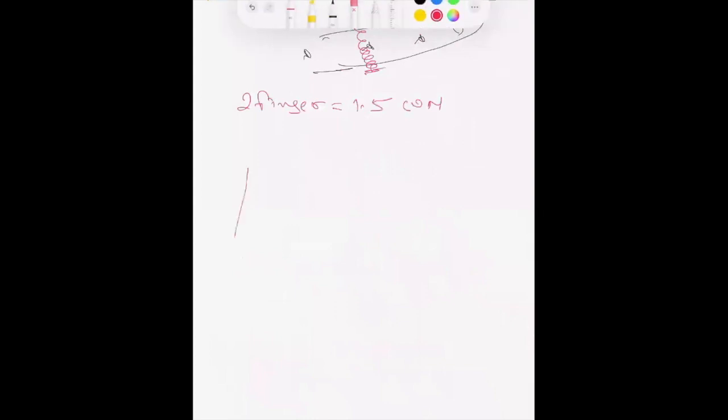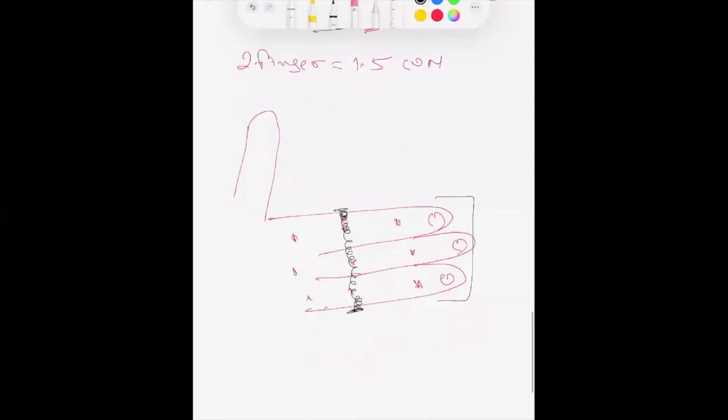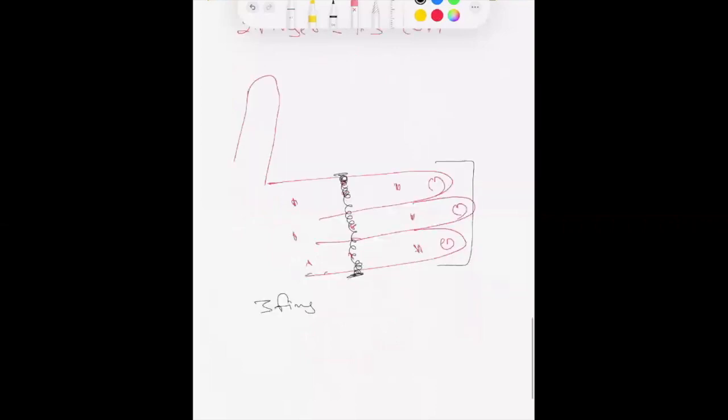If we take three fingers together, 1, 2, 3, and measure only the middle joint from one corner to another, three finger width is called 2 chun.